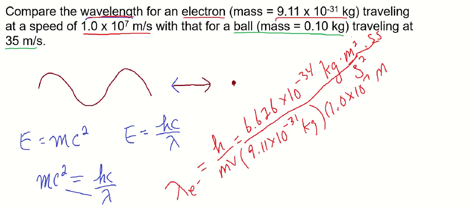So there's a meter there. One of these canceled out, so we're going to be left with 1 meter there. Kilograms is going to cancel out. There's a second squared there, so everything cancels out except for the meters.